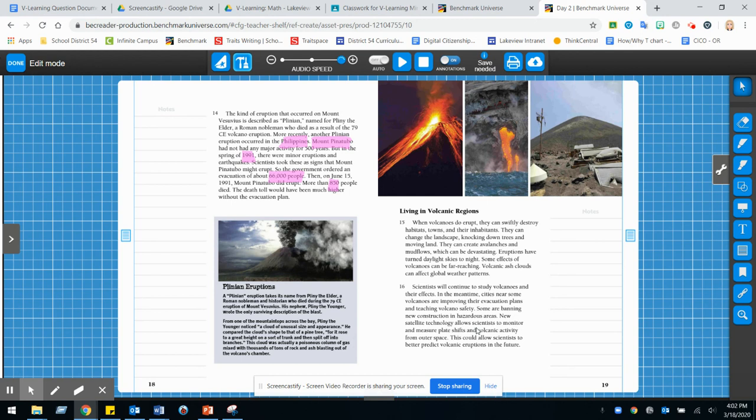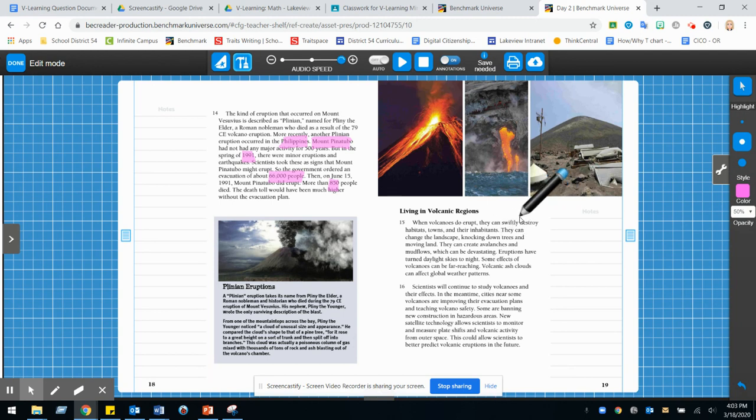So, right here in paragraph 15, living in volcanic regions, well, what does that do? Well, we learned that it can definitely affect people, the landscape, and the weather. So I'm going to go ahead and make sure that I have all of those things annotated. If you're living around a volcano or a region of a volcano, those are the things that we have to watch out for.